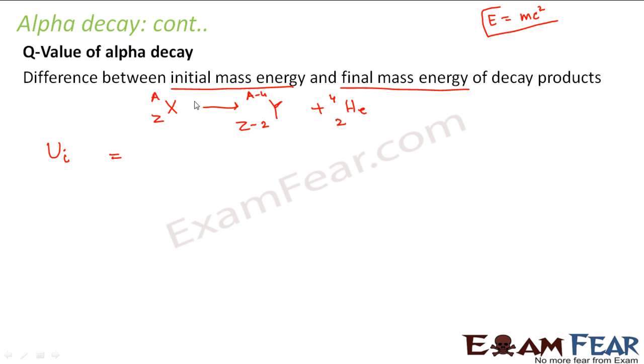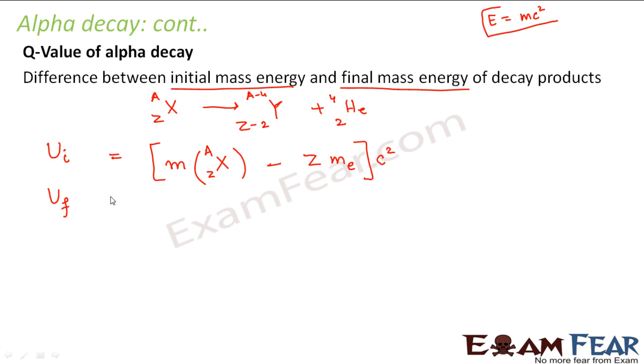So what would be the rest mass energy of this? It would be the atomic mass of this, right? Now when you consider the atomic mass, you will have to subtract the mass of electrons. So from this you will subtract the mass of how many electrons? There are Z protons present in it, which means there would be Z electrons. So you subtract the mass of Z electrons, right? So this will be your initial rest mass energy.